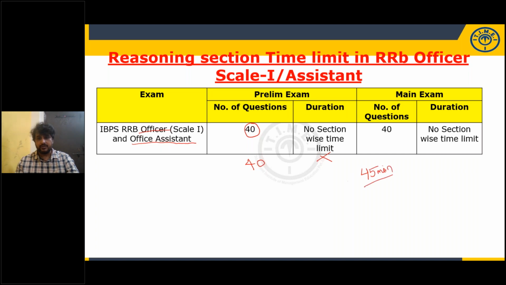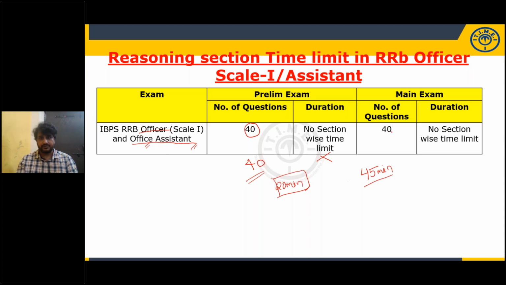So in this 45 minutes, you have to spare some time for reasoning section. Since we have a section wise cutoff for reasoning section as well as section wise cutoff for numerical ability section. So averagely, you can spend 20 minutes time for reasoning section in RRB officer scale 1 prelims as well as in office assistant prelims. In both the exams, you can spend maximum of 20 minutes, and the remaining 25 minutes you can spare for numerical ability section.